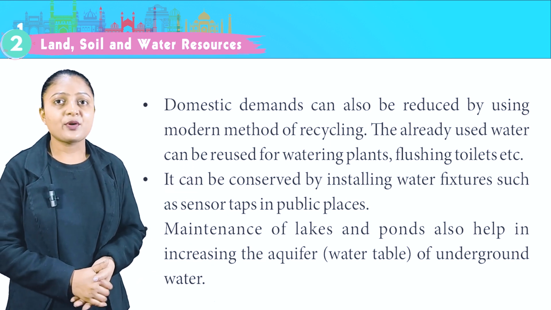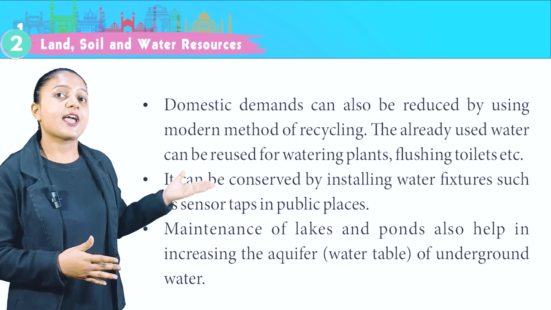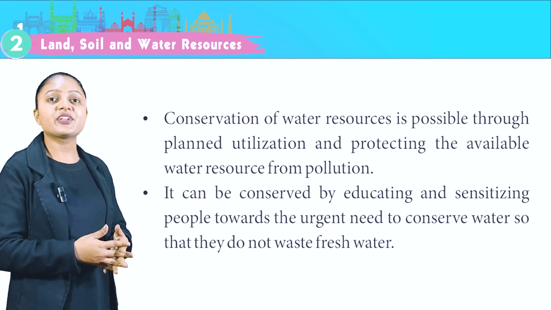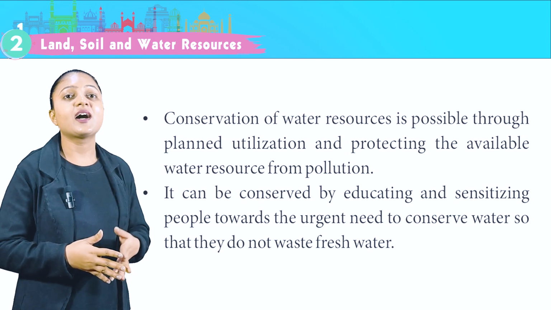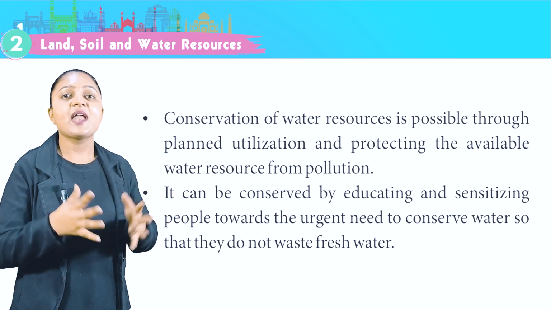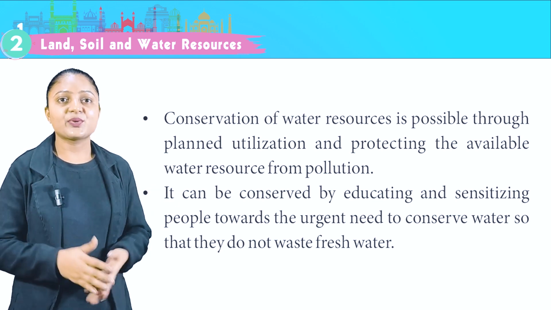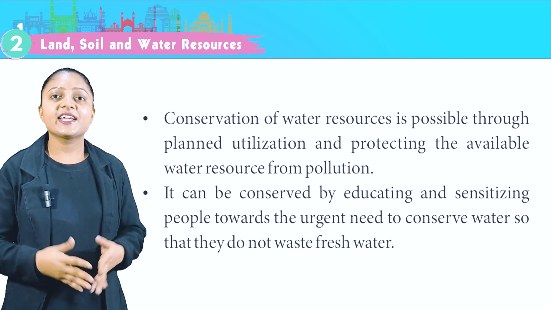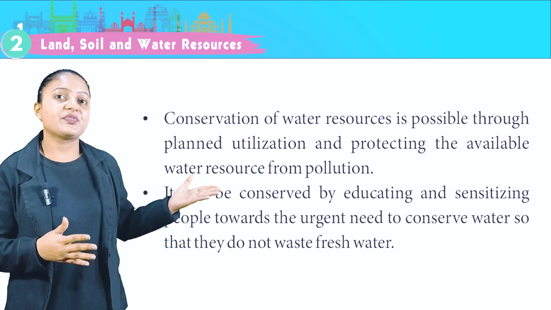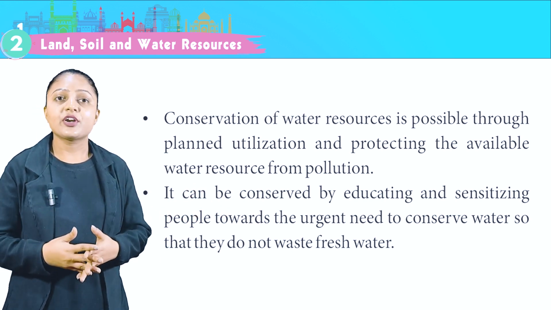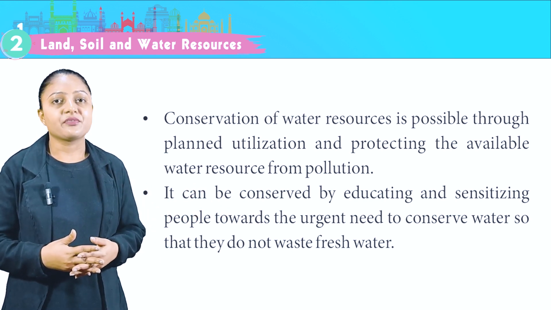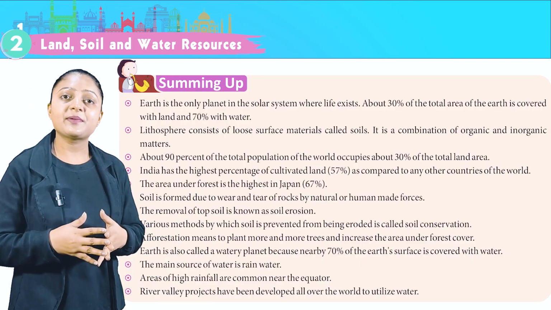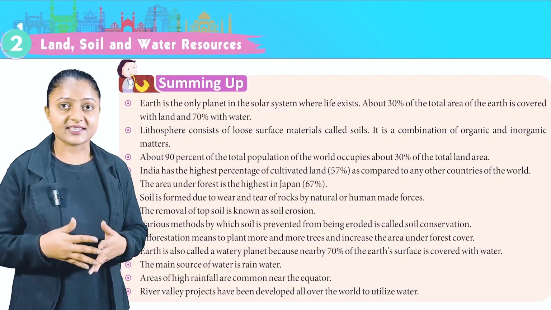Maintenance of lakes and ponds also help in increasing the aquifer water table of underground water. Conservation of water resources is possible through the planned utilization and protecting the available water resources from pollution. It can be conserved by educating and sensitizing people toward the urgent need to conserve water so that they do not waste fresh water. Summing up, Earth is the only planet in the solar system where life exists.